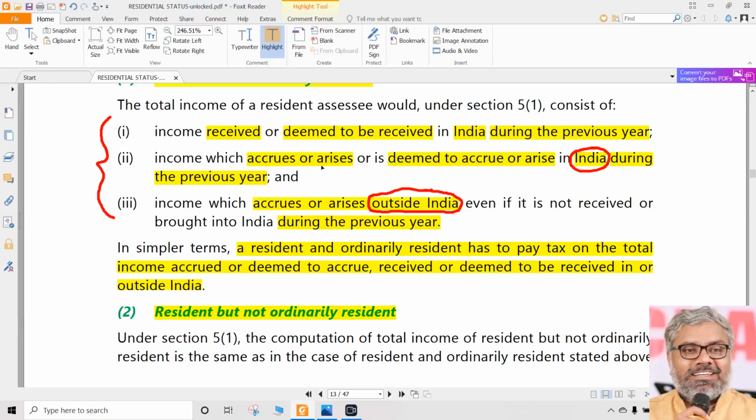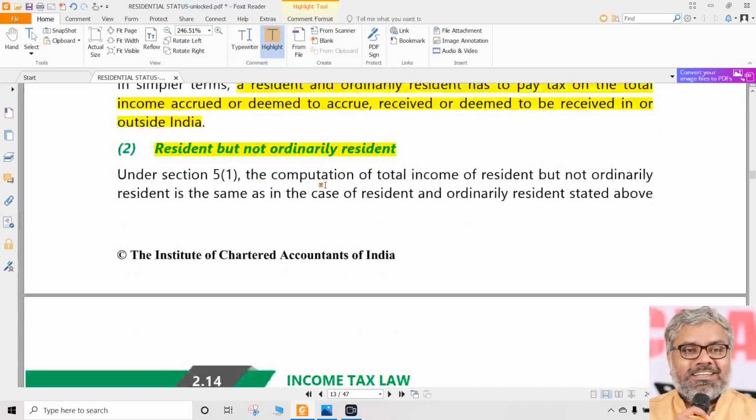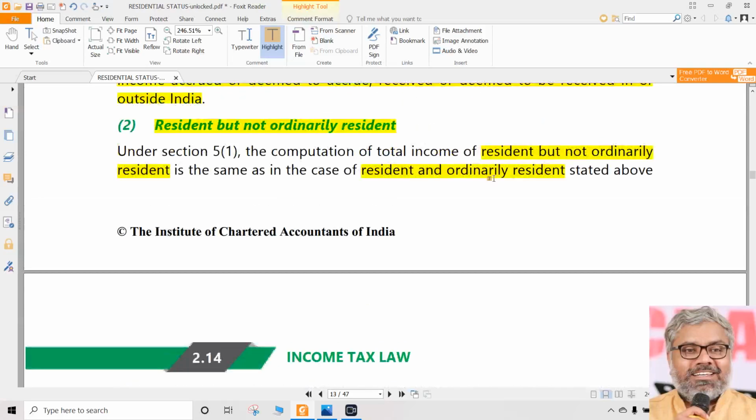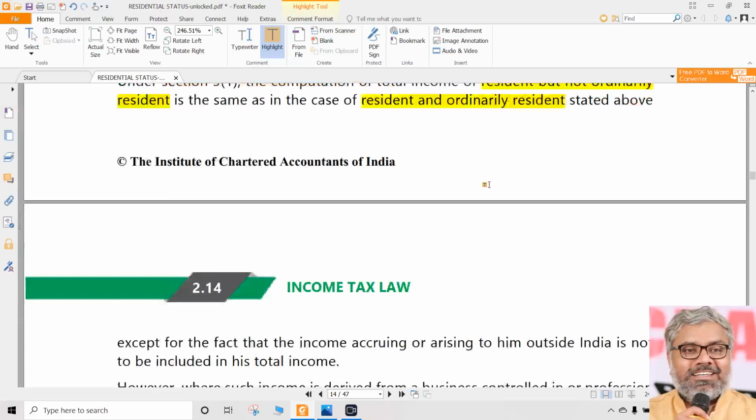Deemed to accrue or arise in India also, it is definitely taxable for RNOR. So basically, for RNOR, the provisions are more or less the same as in the case of ROR. But more or less the same does not mean the same. There is a little bit of difference.